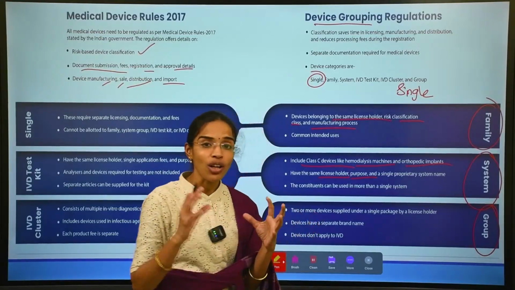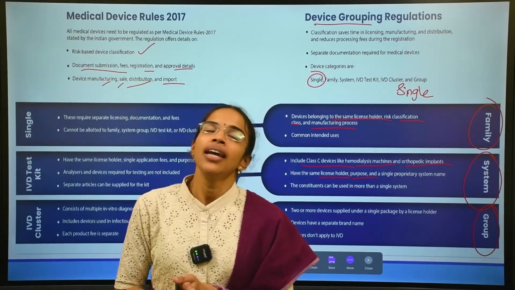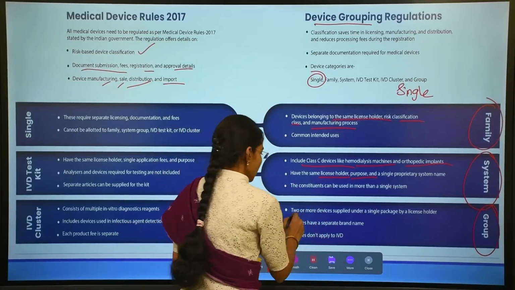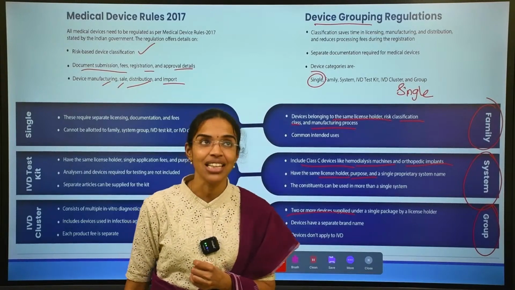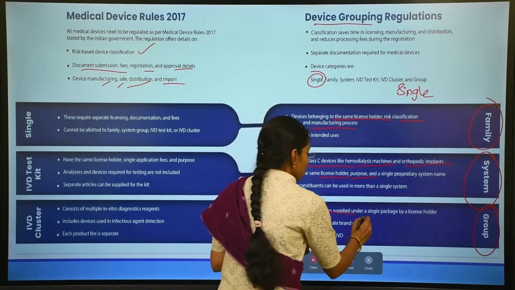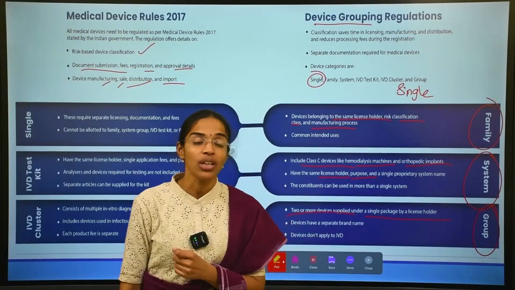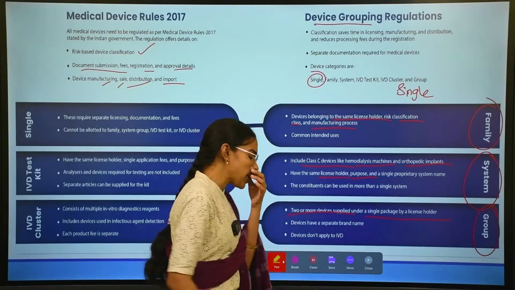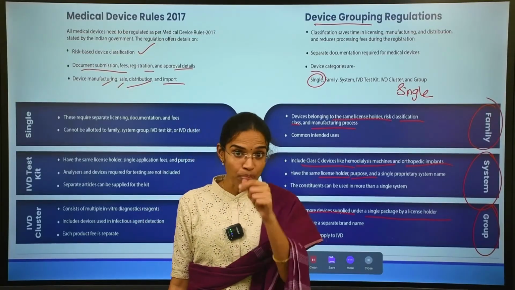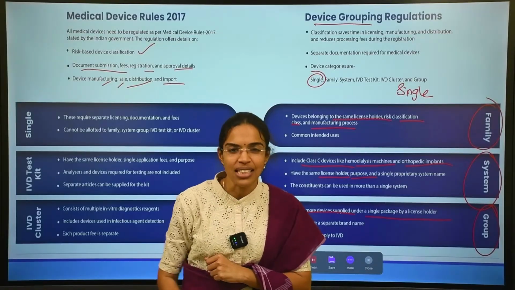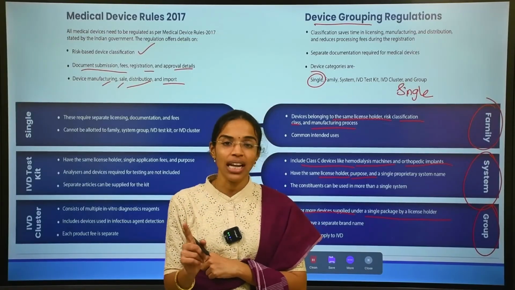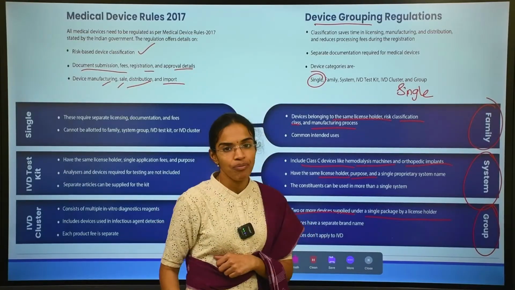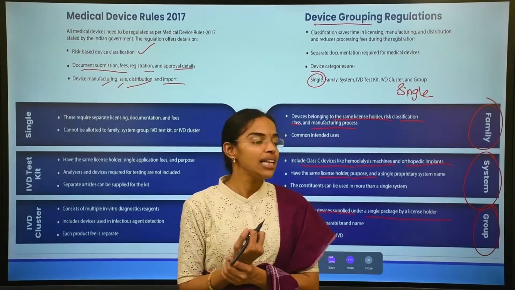And what comes under a group in the medical device grouping? What devices can be classified as a group? Two or more devices which can be supplied under a single package by a license holder. Please remember, even though the license holder is one and the same, the devices may have separate brand names. So this is about the grouping.